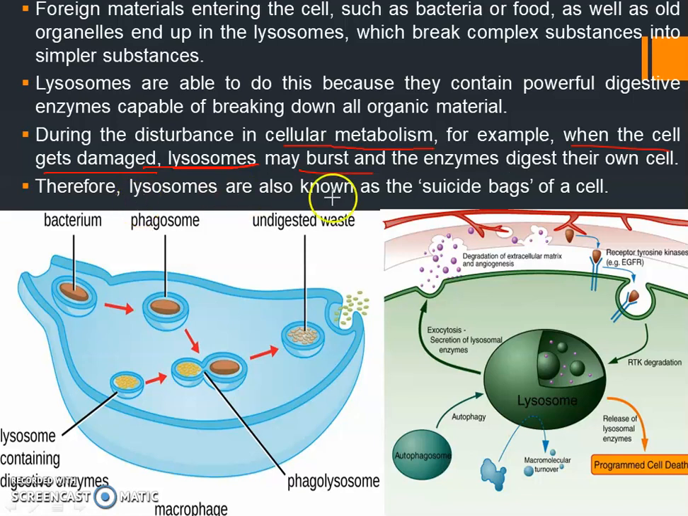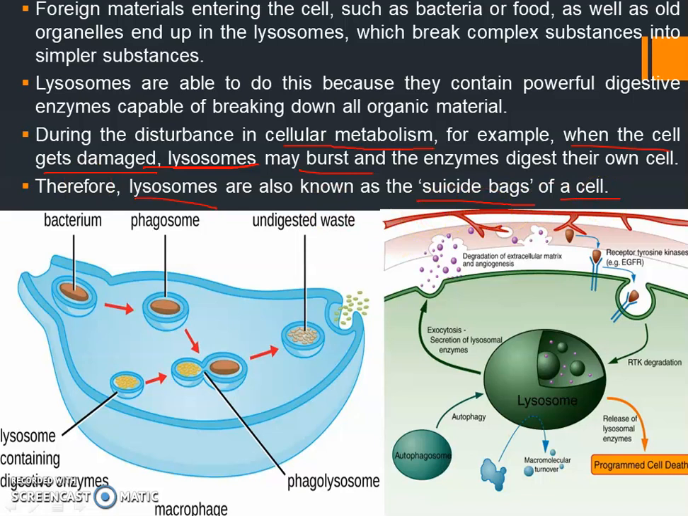Therefore, lysosomes are also known as the suicide bag of a cell, because in case of any problem the cell itself will destroy itself. Okay, that cell will destroy itself. How does it destroy? With the help of the lysosome. So lysosomes are known as the suicide bags. So they are acting as suicide bags of a cell. Okay, suicide means self-destruction, they destroy themselves. Right, so lysosomes are called as suicide bags of a cell.